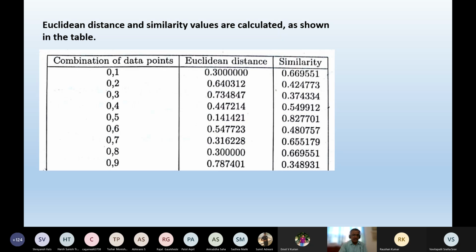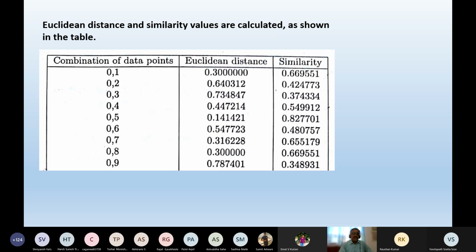The first point I am going to represent by 0, and the second point I am going to represent by 1. So the data points will be represented here from 0 to 9. There are 10 data points. So the combination 0 and 1, this is the Euclidean distance value, this is the similarity value. So we'll have to use this mathematical expression to find out the similarity.